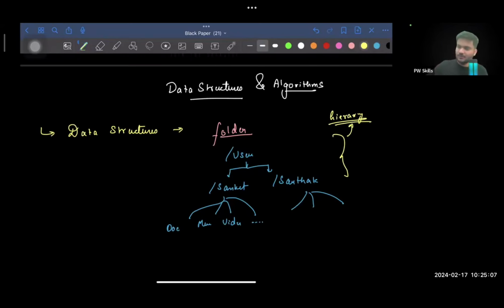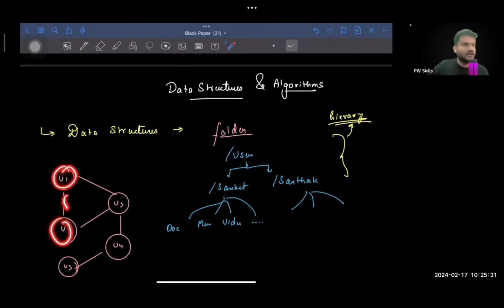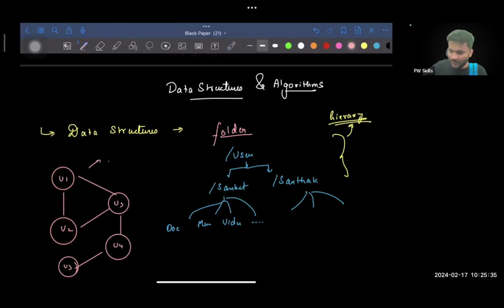If you see social medias like Facebook, Instagram, right? Then what happens is there's a user, and a user can be connected to another user. That user can be connected to another user, so on and so forth. Right? So let's say this is user U1, U2, U3, U4, U5. If two users are friends, then they are technically connected with each other. This is kind of like a graphical representation, graph representation, and so on. My point being that inside your computer system, to represent different type of data for different use cases, you need to store that data differently.